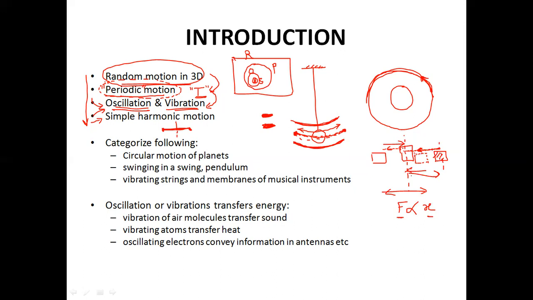So farther it moves away from the mean position, stronger would be the restoring force, and closer it is to the mean position, smaller would be the restoring force. So that's simple harmonic motion, and in this chapter we'll be discussing simple harmonic motion in detail.